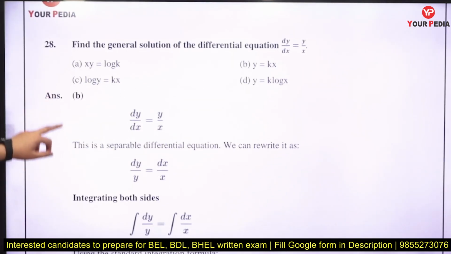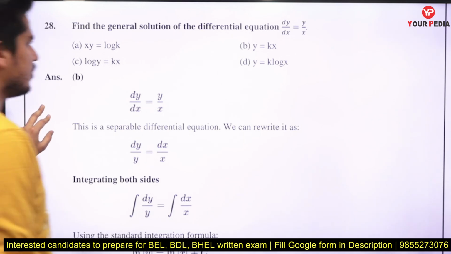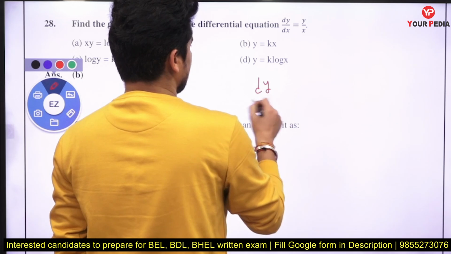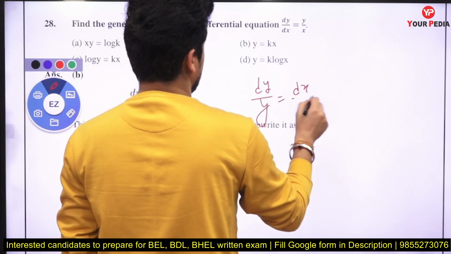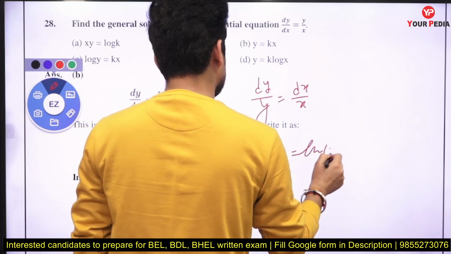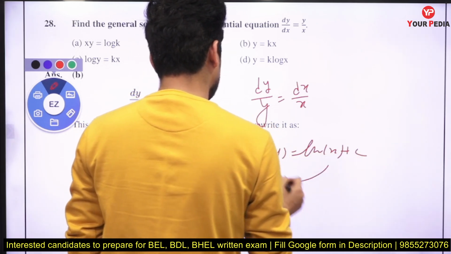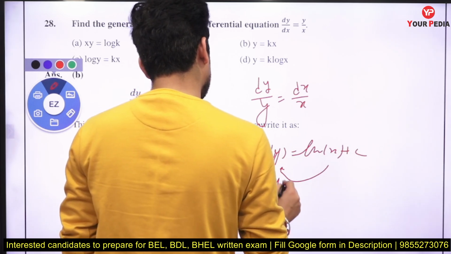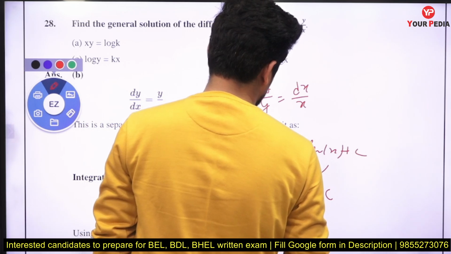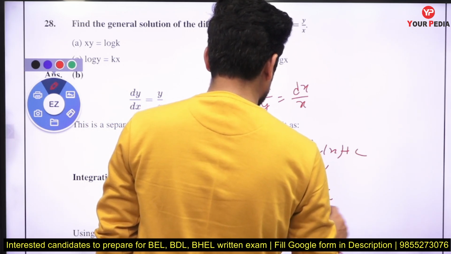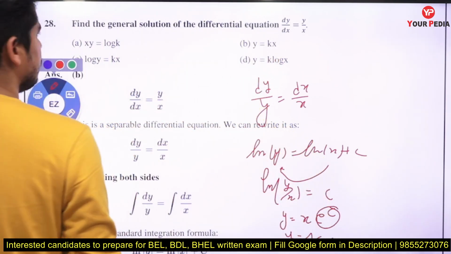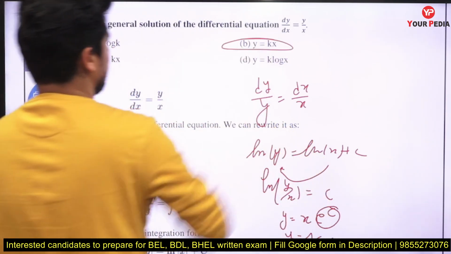Find the general solution of the differential equation dy by dx is equal to y by x. If you take dy over y is equal to dx over x and integrate both sides, ln y is equal to ln x plus c. Taking ln x to the other side, ln y by x is equal to c, and y is equal to x times e raised to the power c. You can take it as another constant, so y is equal to kx. So what is the answer? y is equal to kx. That is, the answer is B.